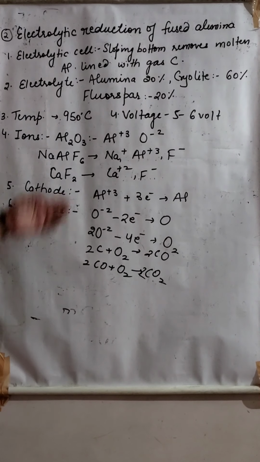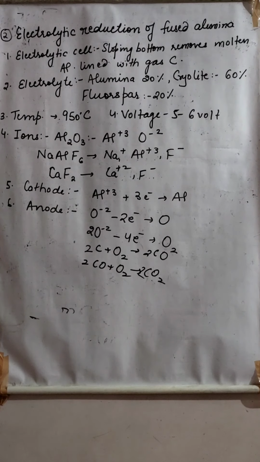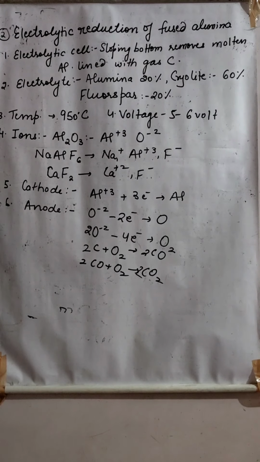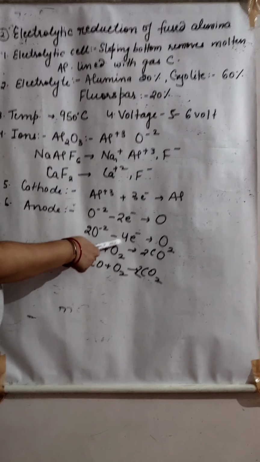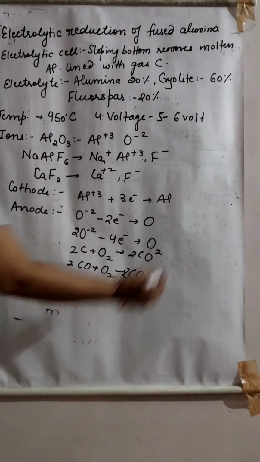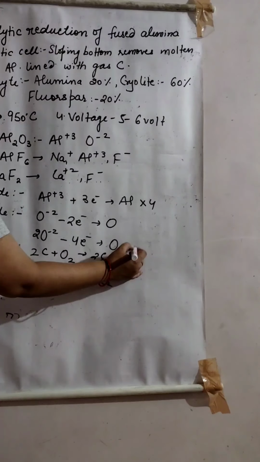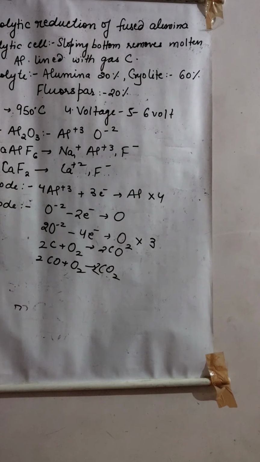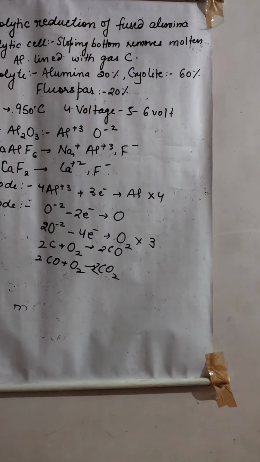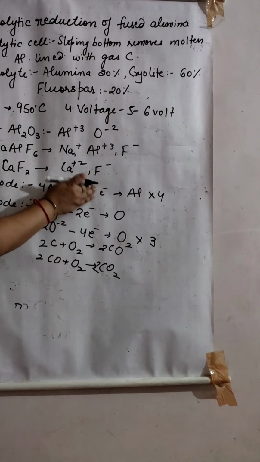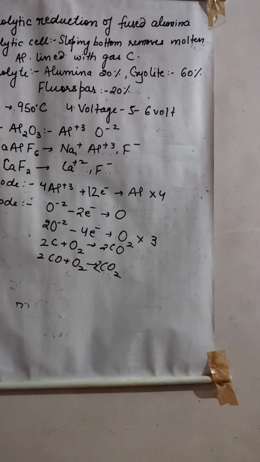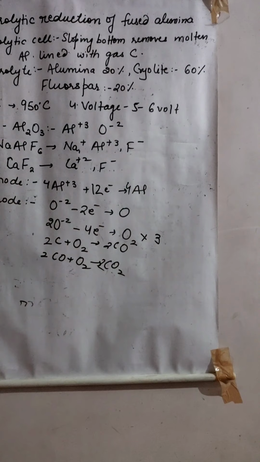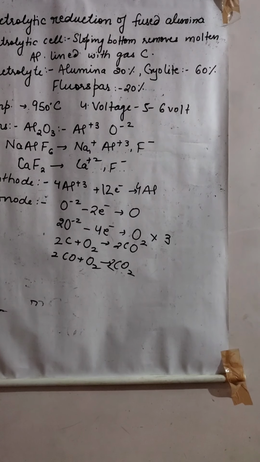But the thing is, at the anode and at the cathode, the gain and loss of electrons should be equal. So what can we do? Here we need 4 or here we need 3. We cannot do both. We will multiply it by 4 and we will multiply it by 3. What are we going to get? 4Al plus 3. So 4 Al plus 3 gain how many electrons? 4 3s are 12 and will convert into 4Al. So at one time, 4 atoms of aluminium will get deposited at the cathode.